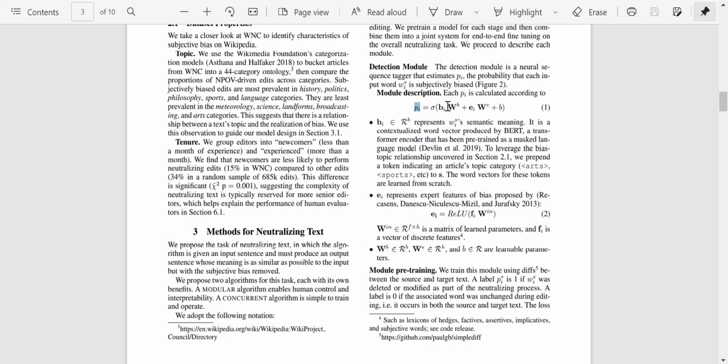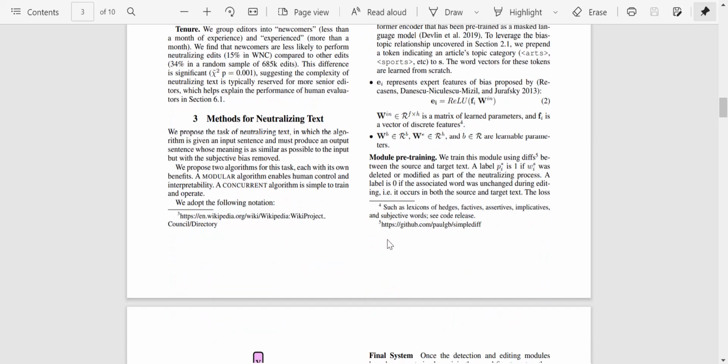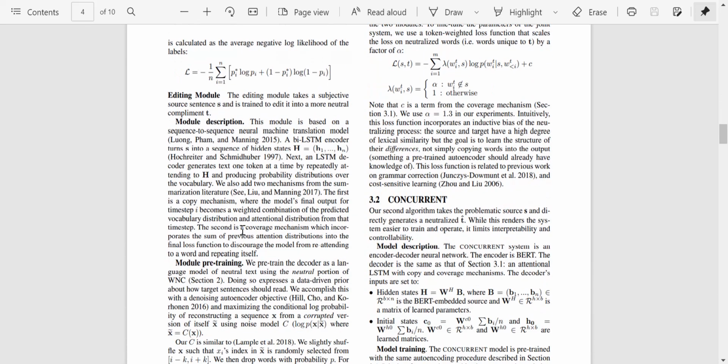Then the model learns these parameters wb, we, and all, to get as close to that as possible. Okay, next we have the editing module. The editing module takes a subjective source sentence S and is trained to edit it into a more neutral complement T. So this is the main part, if I may say so. This takes in the sentence where you have to remove the bias, and it edits it.